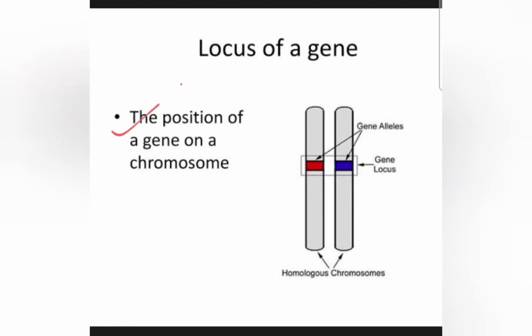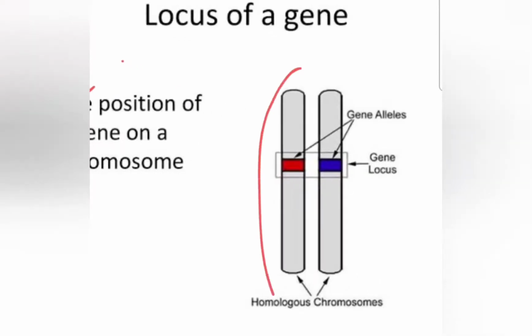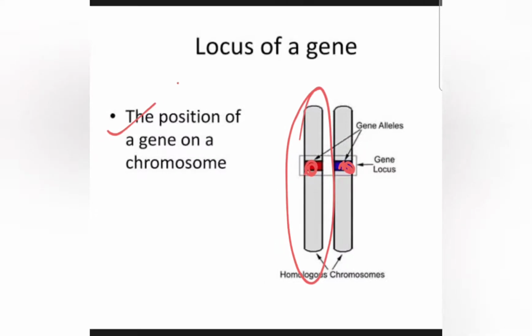The definition is written here, the place where a particular gene is present. Suppose this is the chromosome and this is the gene locus, where a contrasting pair of genes are located.